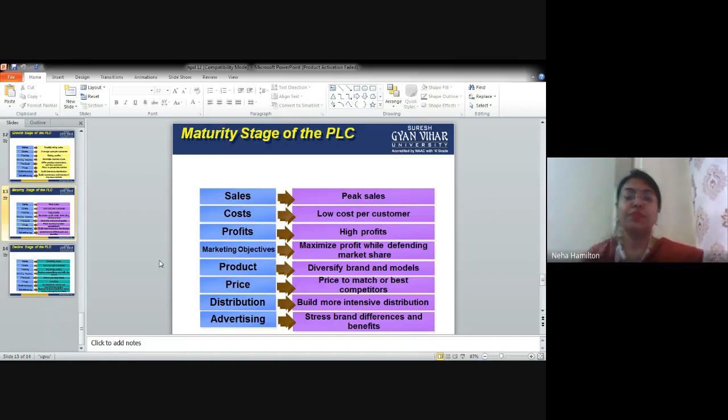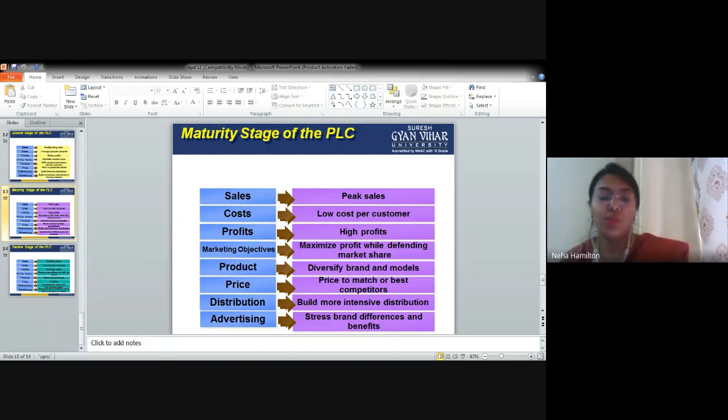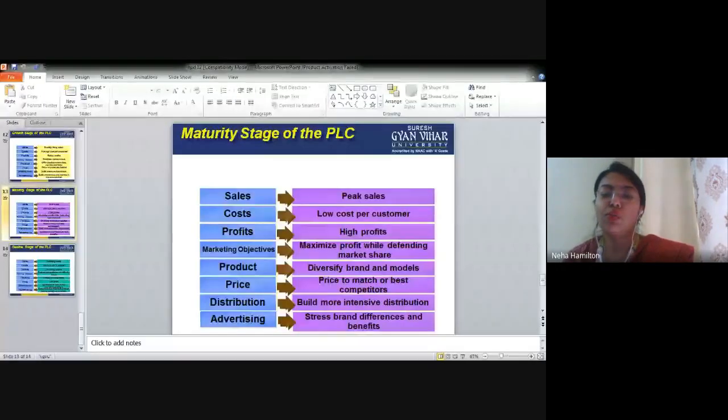let's move further. Then we have price. Okay, when we talk about price, to match or beat competitors, whatever price your competitors are giving for a particular product, you should be competitive with that. You can notice it whenever you go to a supermarket and compare two brands.